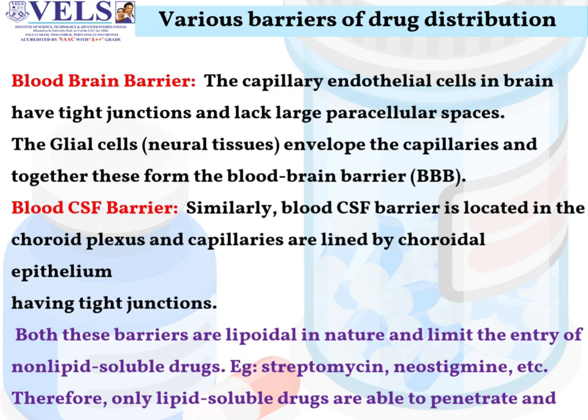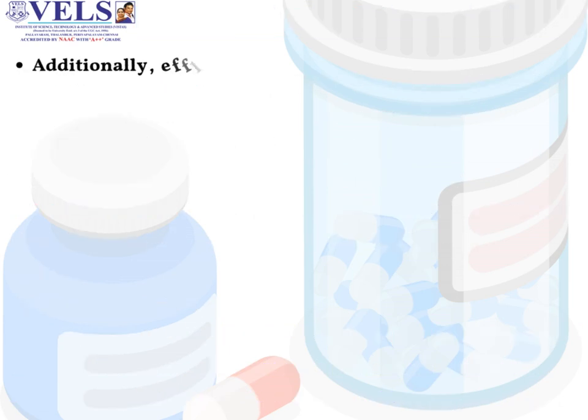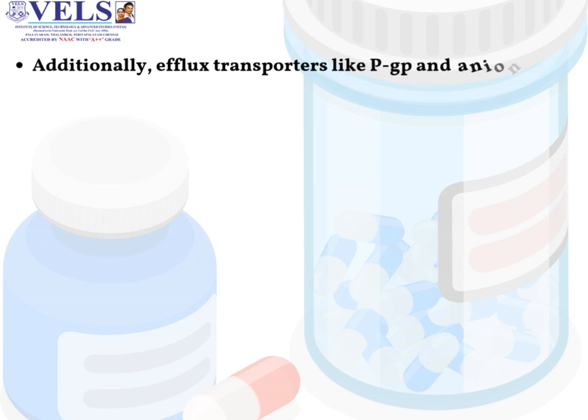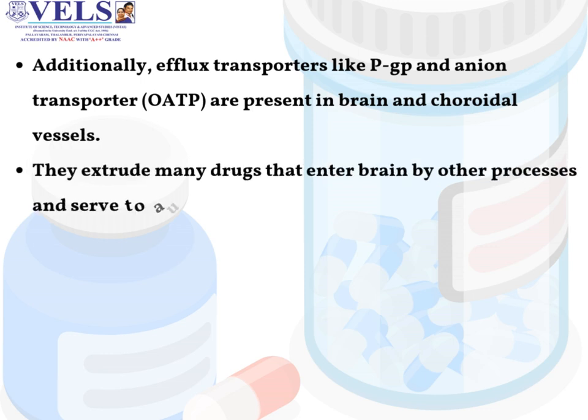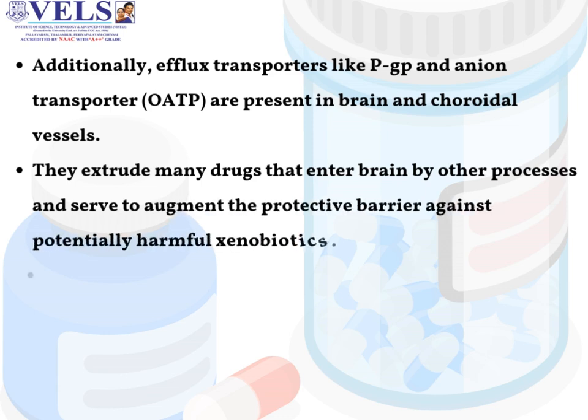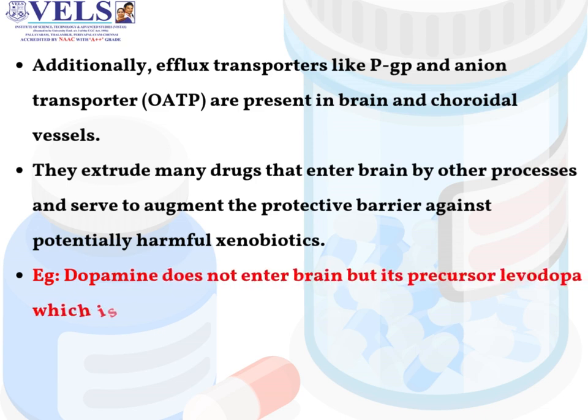Examples include streptomycin, neostigmine. Therefore, only lipid-soluble drugs are able to penetrate and have action on the central nervous system. Additionally, efflux transporters like P-glycoprotein and anion transporter are present in brain and choroidal vessels. They extrude many drugs that enter the brain by other processes and serve to augment the protective barrier against potentially harmful xenobiotics.